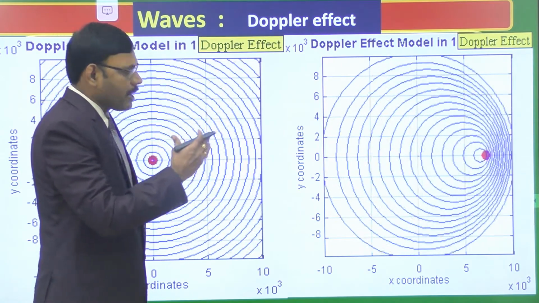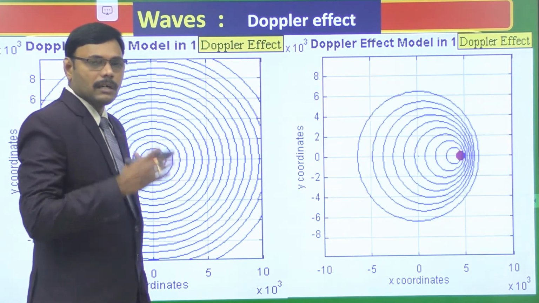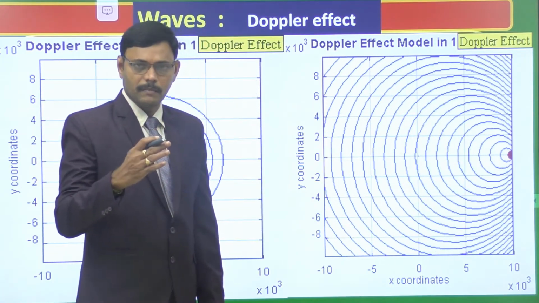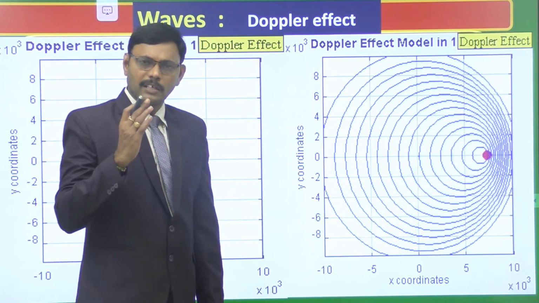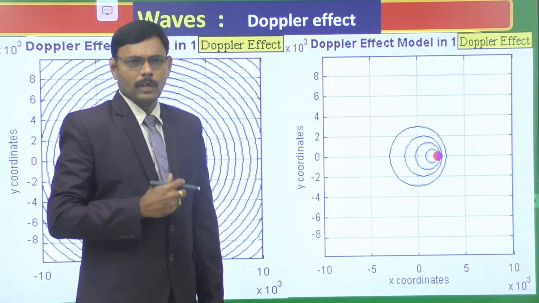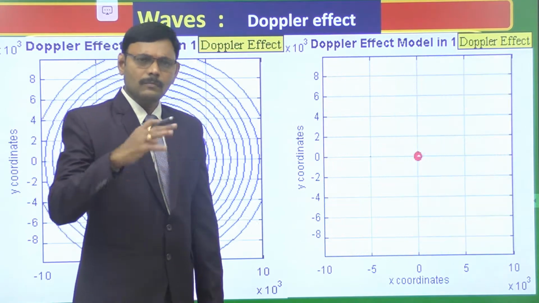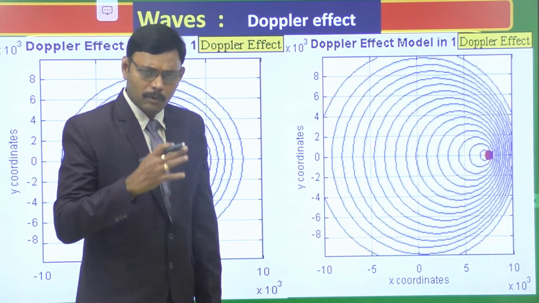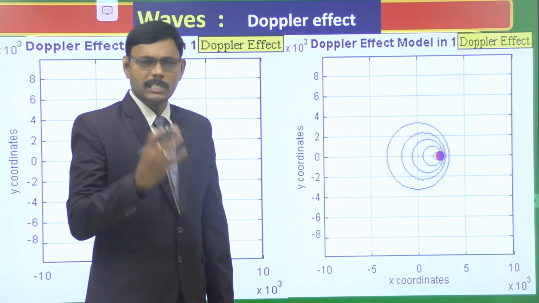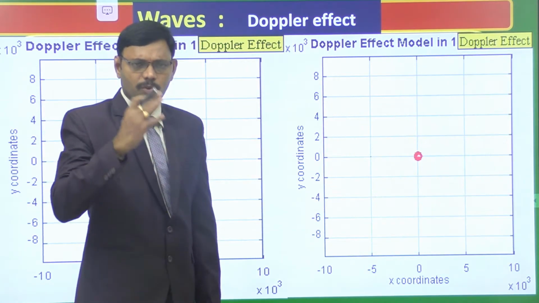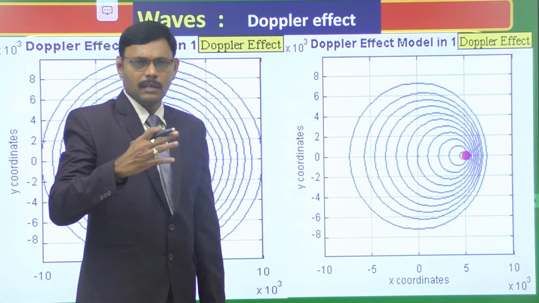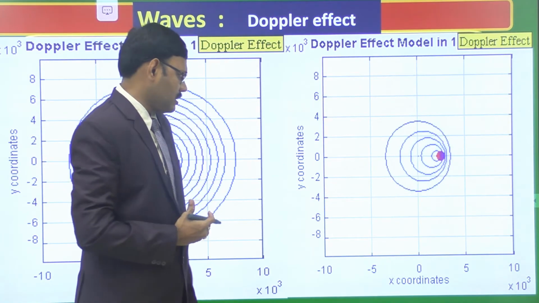It clearly explains the apparent change in frequency when either source or observer is in motion. If either observer or source is in motion, then the apparent frequency received by the observer is different from the actual frequency of the emitted source. This phenomenon will be discussed in the Doppler effect.